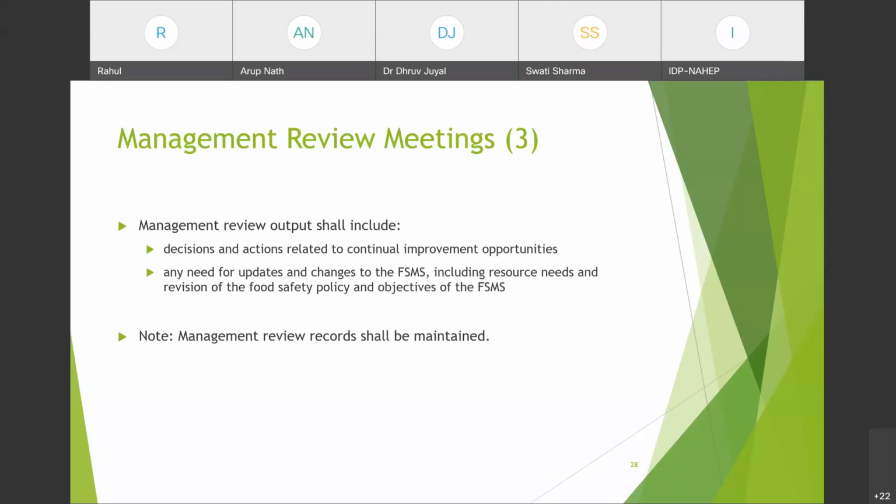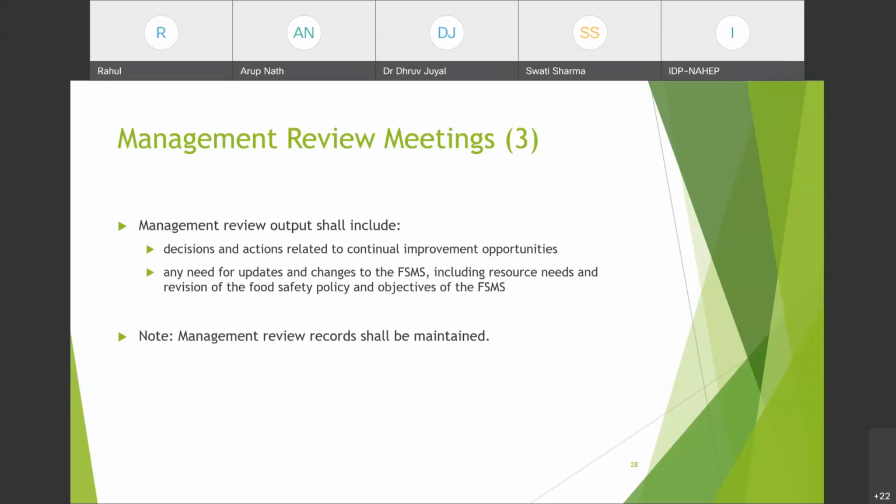That what factors you have found out कि इन पे हमें continually improve करना है, तो what decision is made for that? और उसके against में आपने क्या action लिखा है कि we will be taking this action within this time frame. So whatever those points are shall come in the outcome.